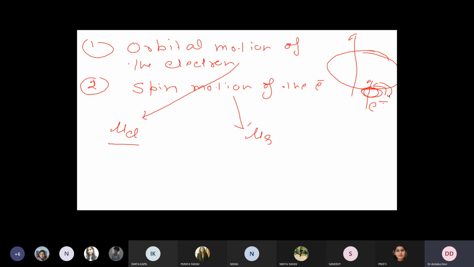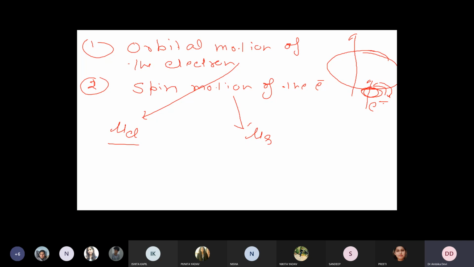So yesterday we talked about the orbital magnetic moment of the electron. We derived the expression for the orbital magnetic moment of the electron, right. Mu L was equal to minus e upon 4 pi m into under root small l into (l plus 1), right. So that was your orbital magnetic moment, right. Now today we are going to discuss what is the spin motion of the electron and what is the momentum generated due to the spin of the electron.